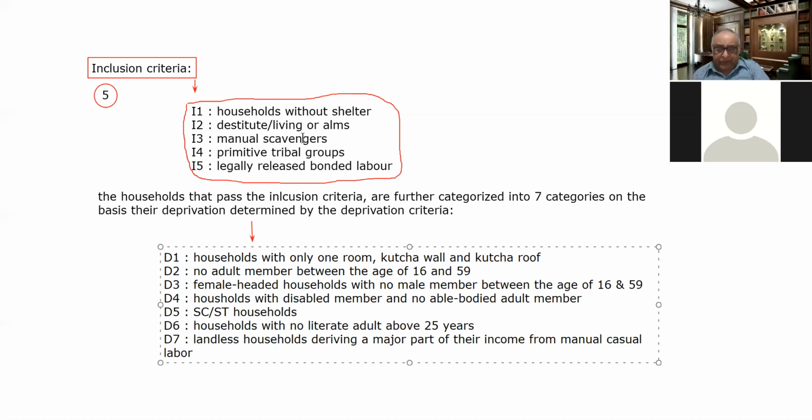So, beta, I am closing the lecture here, because in today's lecture we have discussed the poverty concept: what the poverty line is, the poverty line in India, and the international poverty line.